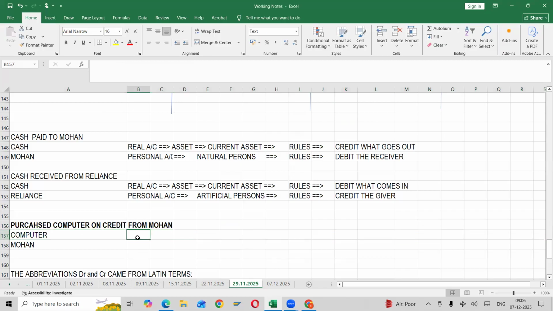Computer comes under what kind of account? Real account. Next, asset. What kind of asset? Is it a fixed asset or a current asset?